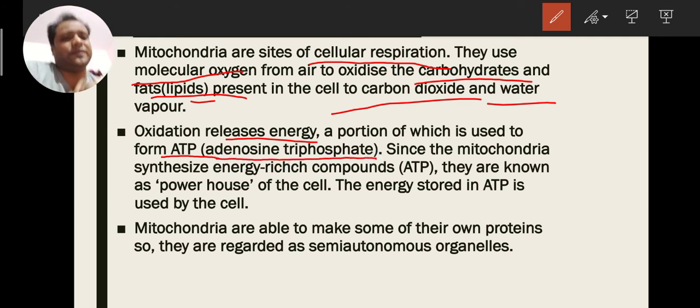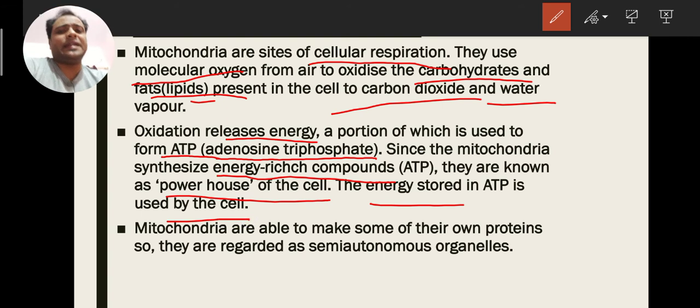ATP, adenosine triphosphate. There are also energy currencies like this, ADP and AMP also, but this is high energy. So mitochondria synthesize the energy-rich compound ATP. That is why mitochondria is known as the powerhouse of the cell. Very important: why are mitochondria called the powerhouse of the cell? Because they form ATP. They store energy, and with that energy the cell uses it in different processes.